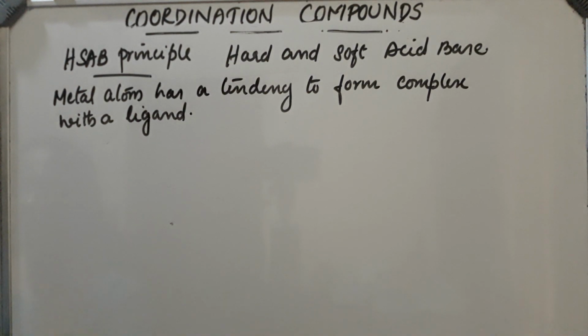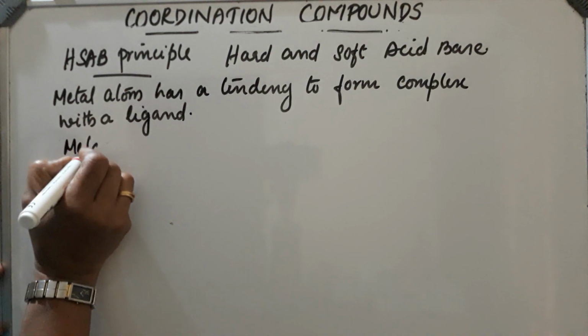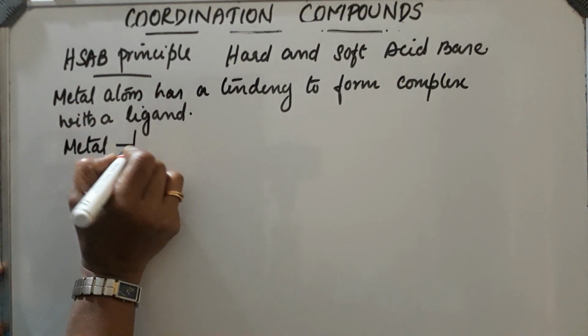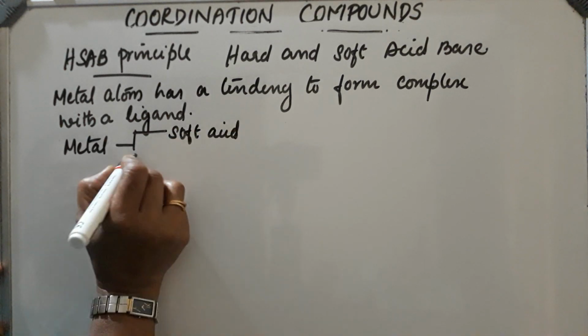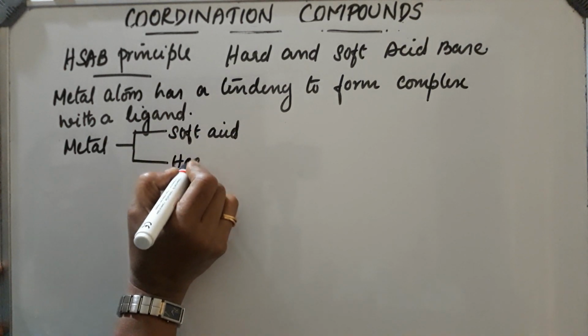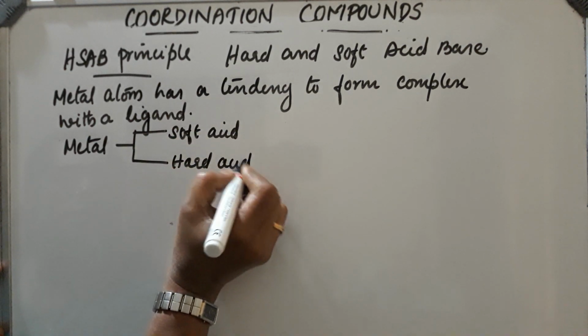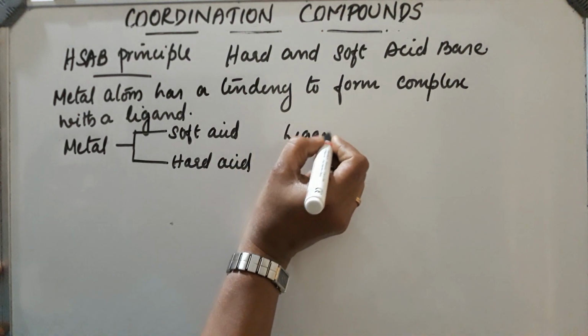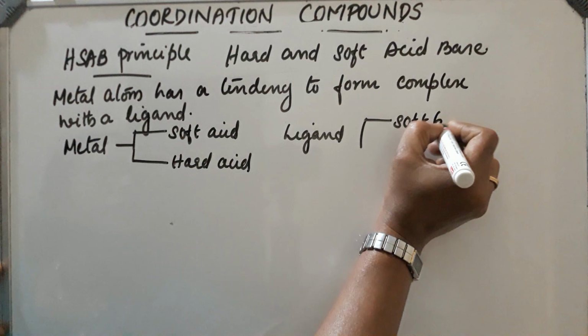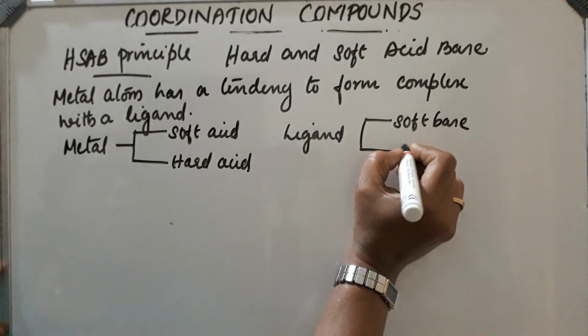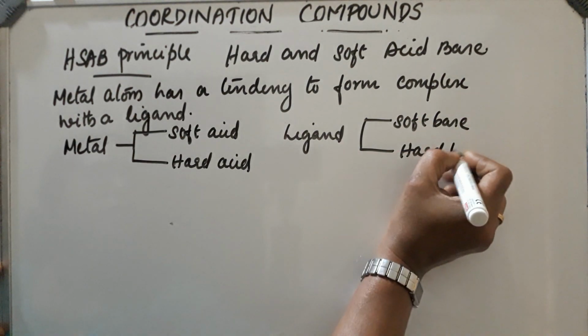So, metals are classified into two types, soft acid and hard acid. Ligands are classified into soft base and hard base.